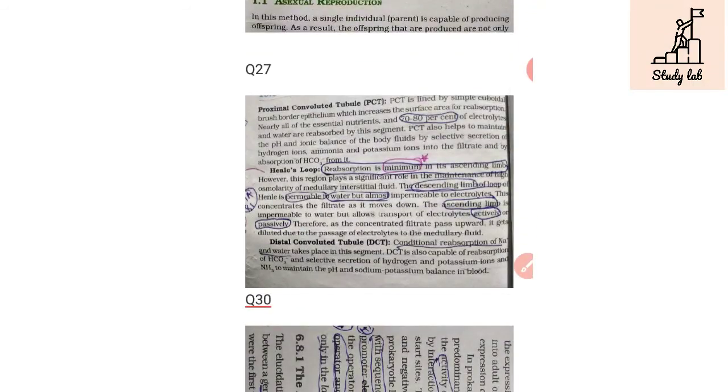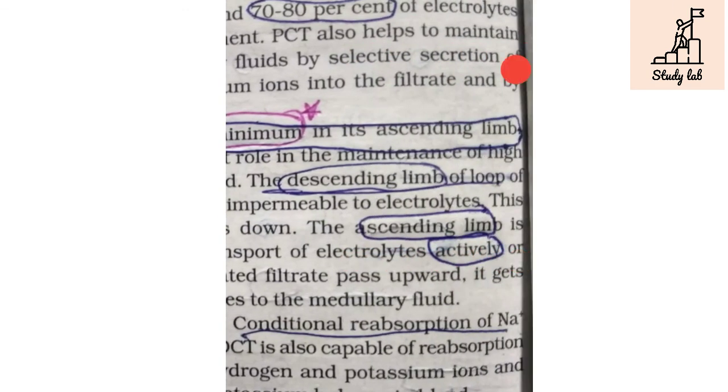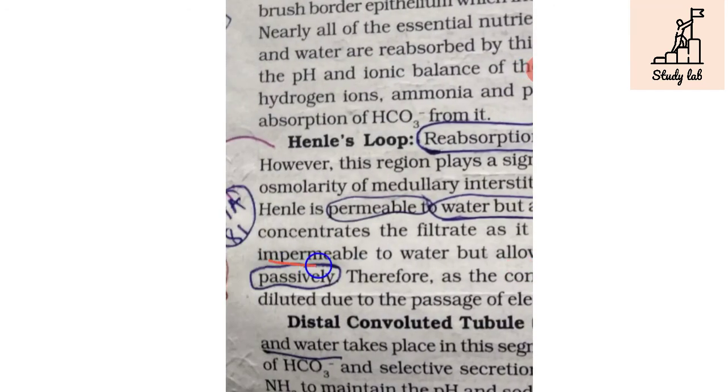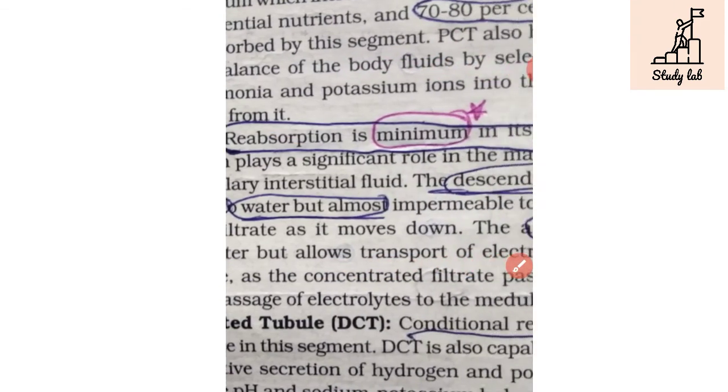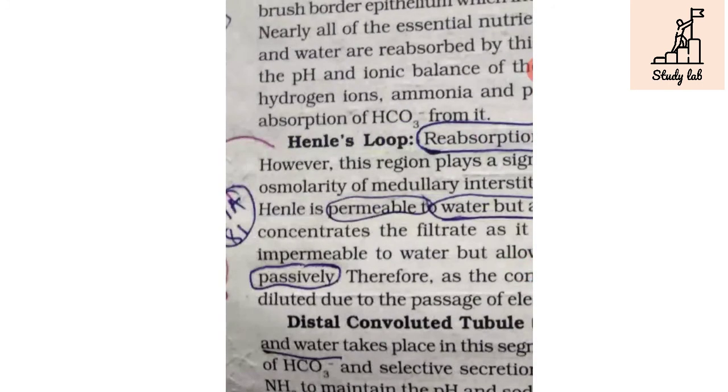In question number 27, they have asked about the loop of Henle. The ascending limb is impermeable to water, but it is permeable to NaCl. The transport of electrolytes is either active or passive. This is the point of the question.